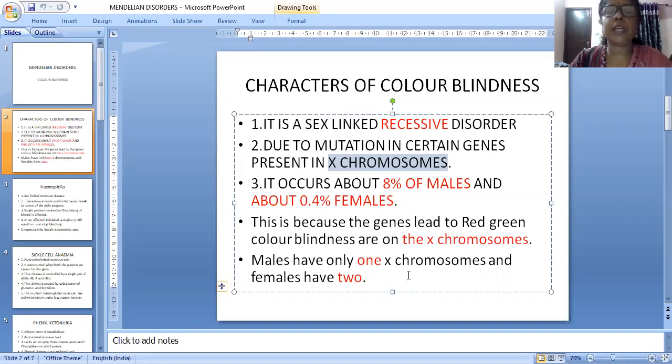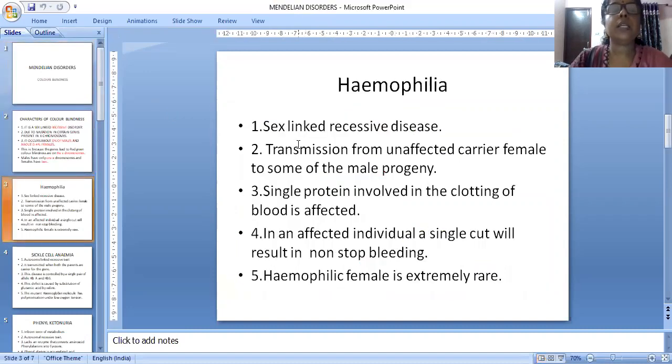Males have only one X chromosome and females have two. So it is a sex-linked recessive disorder. Next one is hemophilia, a sex-linked recessive disease. This is also a sex-linked, recessive disease. These two are color blindness and hemophilia.